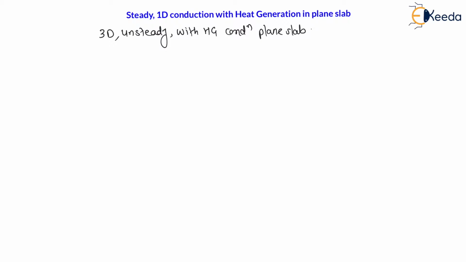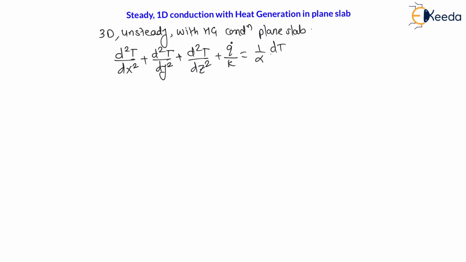That equation we have derived in the previous lecture.